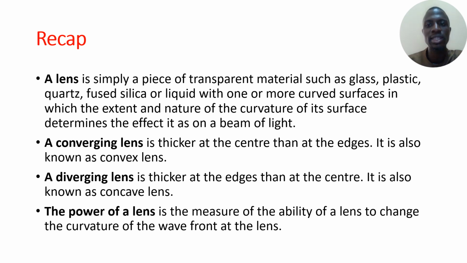And you will recall again that we said we have 2 types of lenses. It can be a converging lens, which is actually thicker at the center than at the edges. It's also known as a convex lens, and it could be a diverging lens, which is thicker at the edges than at the center. It is also known as a concave lens. And also, we defined what the power of a lens is, that it is the reciprocal of the focal length, meaning that it is the measure of its ability to change the curvature of the wavefront at the lens.